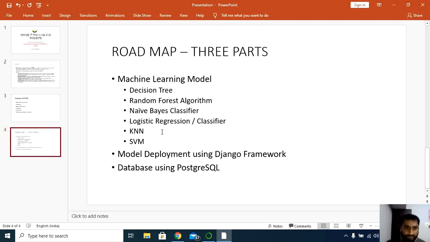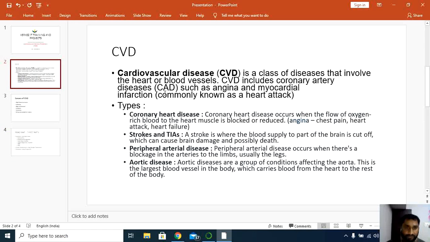So let's dive into the hands-on session, but before that, it's very important to know what exactly CVD is. CVD stands for cardiovascular disease. It involves diseases related to the heart and blood vessels. There are two types here. One is called CAD, which is coronary artery disease, such as angina. Angina is nothing but chest pain, heart attack, heart failure, etc. Next we have myocardial infarction, which is commonly called heart attack.